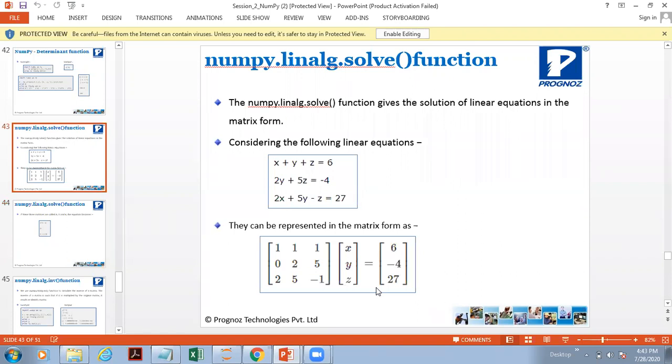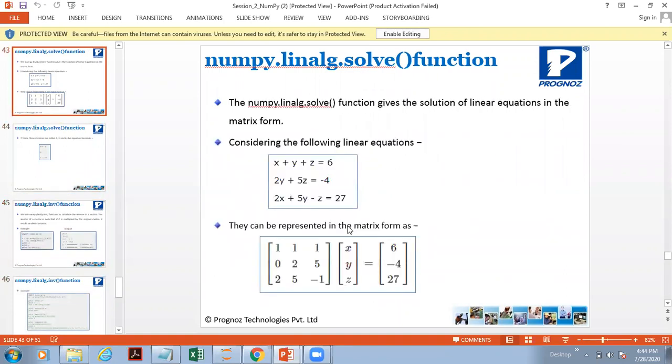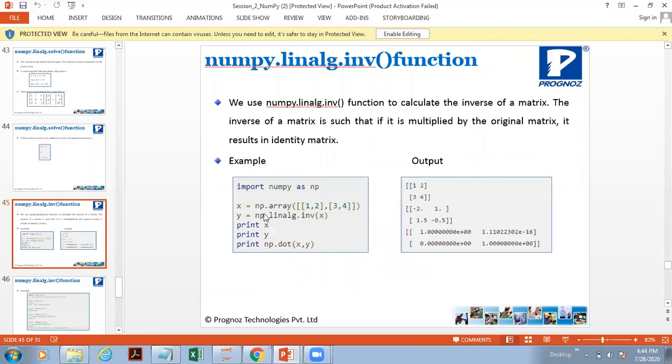Now what is our actual target? This is one matrix given. First of all, we have to calculate the inverse of this matrix and multiply this matrix with that matrix. When you multiply it, you will get the result for x, y and z. That is how it will be done. So how to do it? There are actually two ways of solving this. This is one of the techniques. So how to do this?